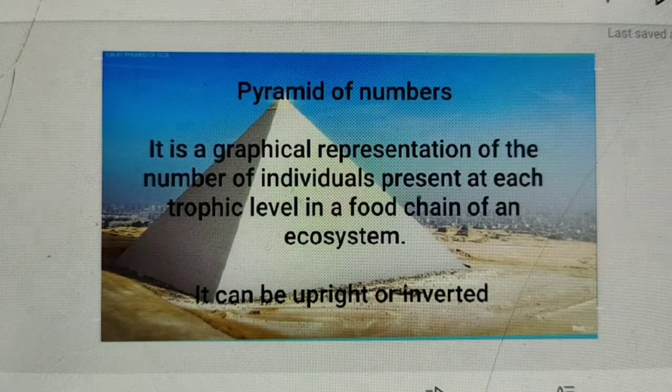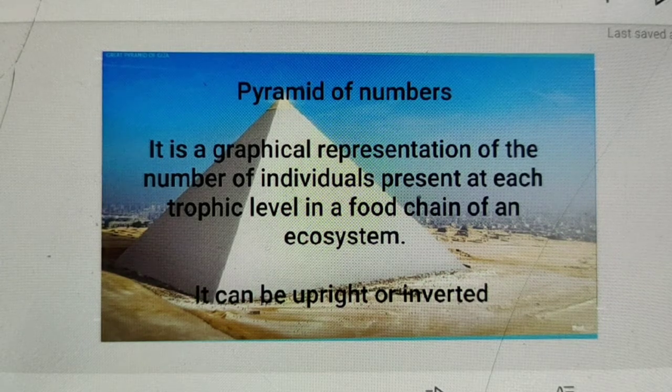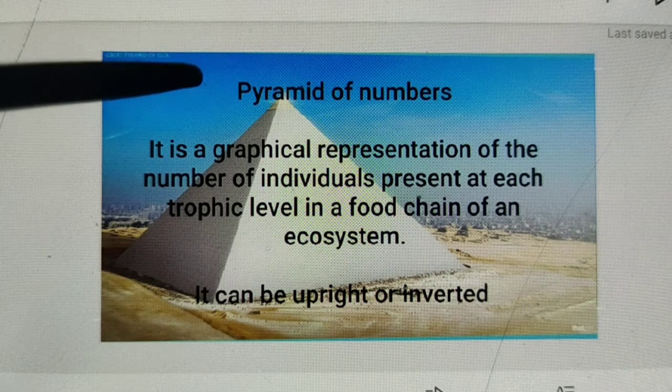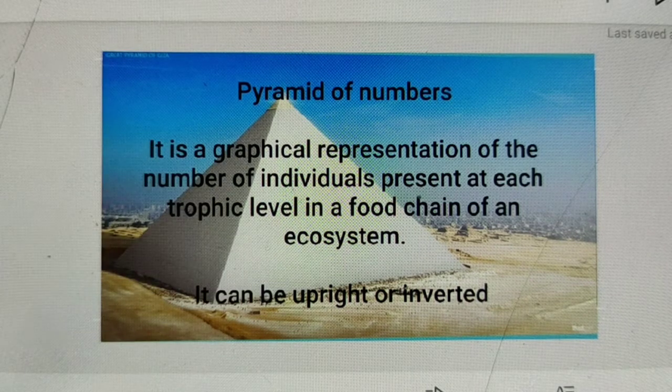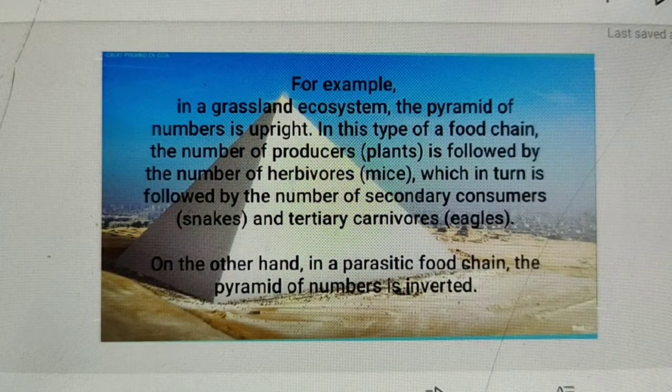So we will learn about the pyramid of numbers. It is a graphical representation of the number of individuals present at each trophic level in a food chain of an ecosystem. As I mentioned in the last slide, the pyramid of numbers can be upright or inverted. In a grassland ecosystem, the pyramid of numbers is upright.